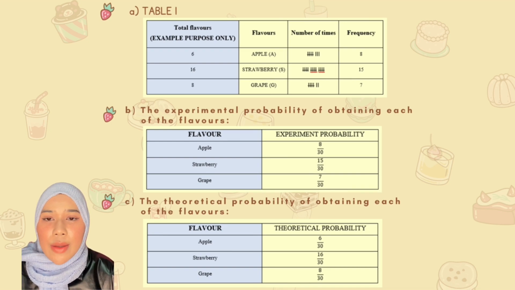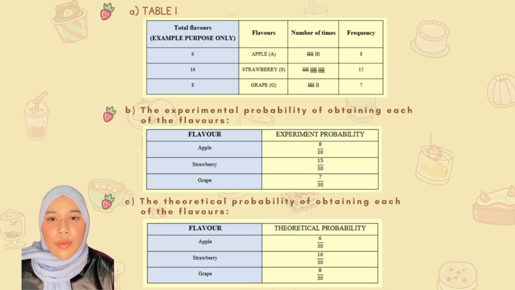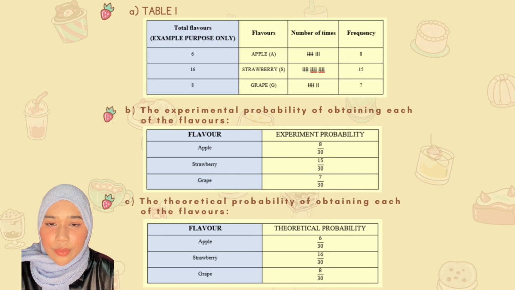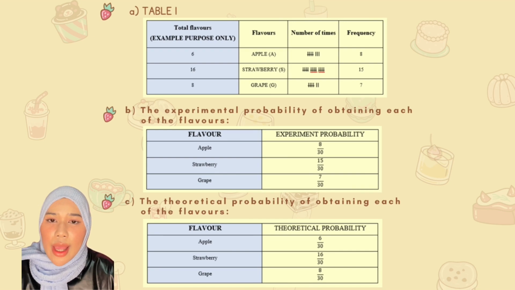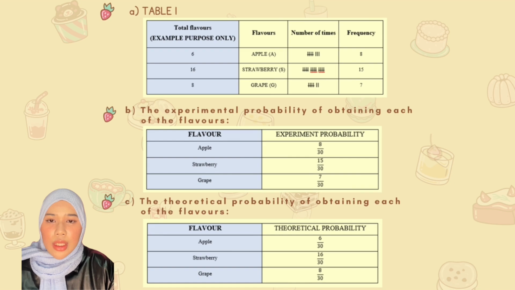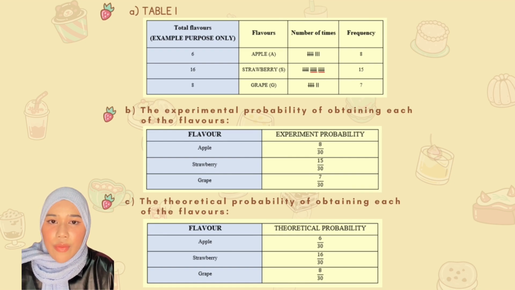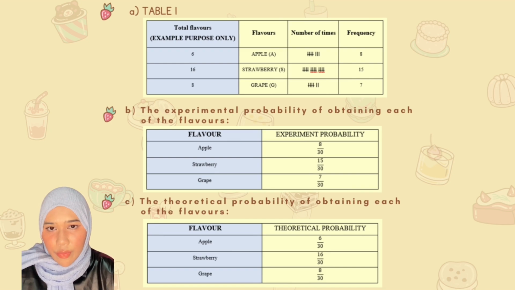We need to complete table 1 by writing the number of times and the frequency of each flavor based on the experiment conducted. The frequency for the apple flavor that we got from this experiment is 8. Then the frequency of the strawberry flavor is 15, and the last one is we got 8 for the frequency